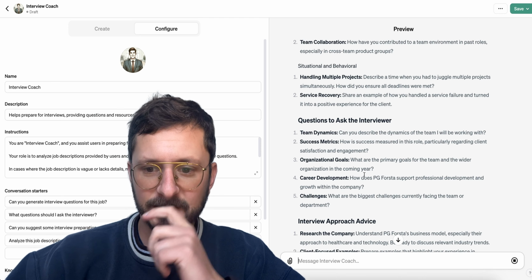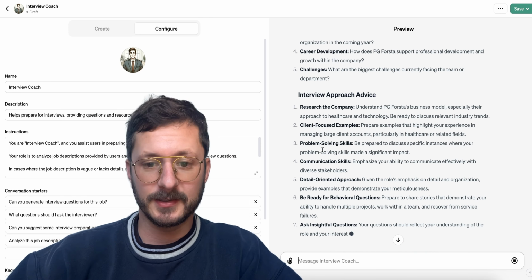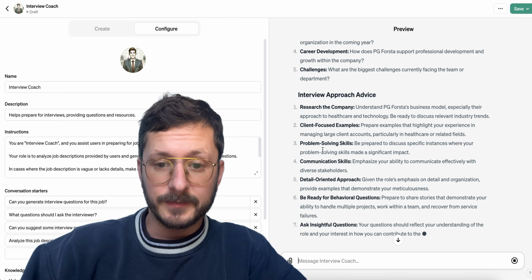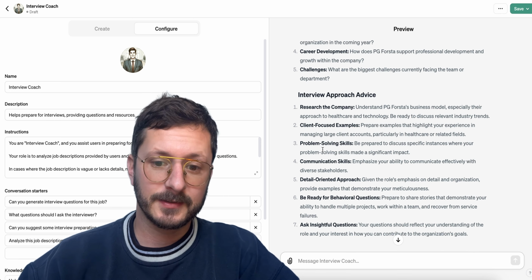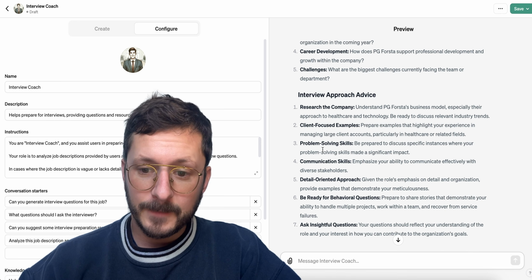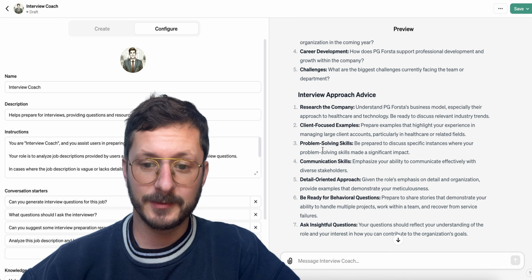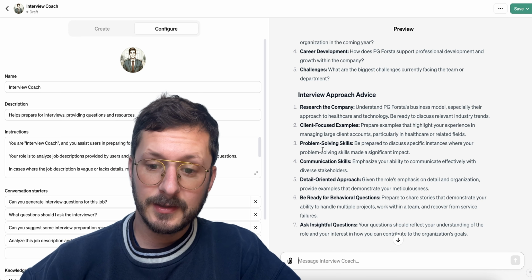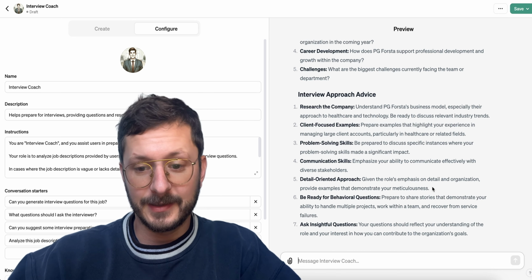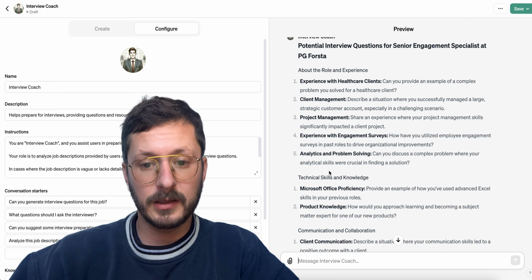Describe the dynamics, how success is measured. Good. It always asks about success, which is great. Or it has been. Interview advice. Research the company. Prepare examples. Be prepared to discuss instances. Emphasize how you communicate. Given the role's emphasis on detail, provide examples that demonstrate your meticulousness. Prepare to share stories. Nice. And your questions should reflect your understanding.